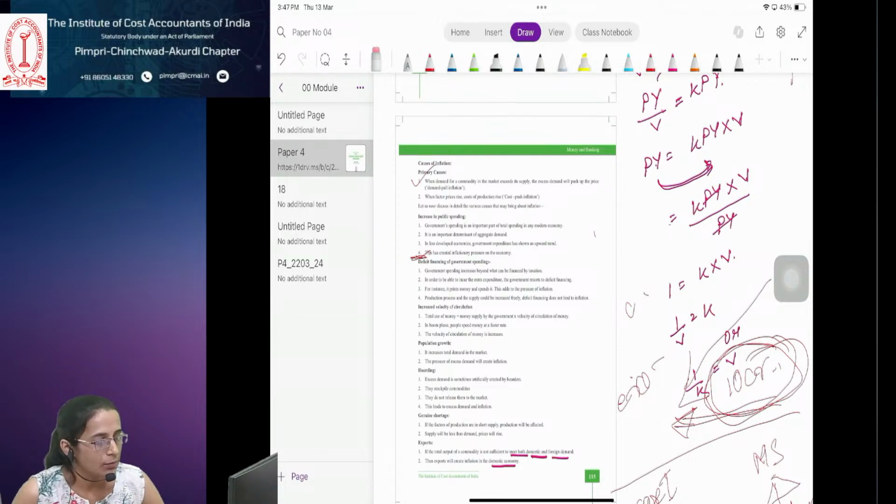Now the central bank will decide how much rate of interest, how much bank rate or the discount rate it should charge from the commercial banks. That rate of interest will help in deciding the credit in the economy.